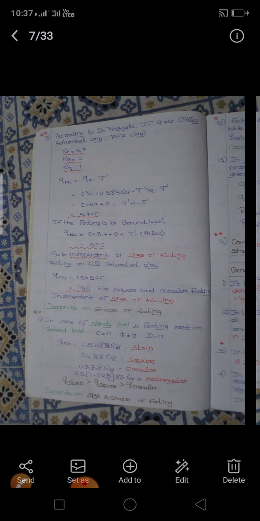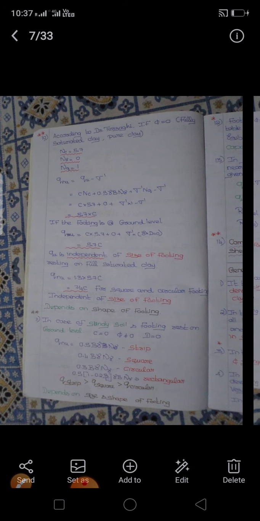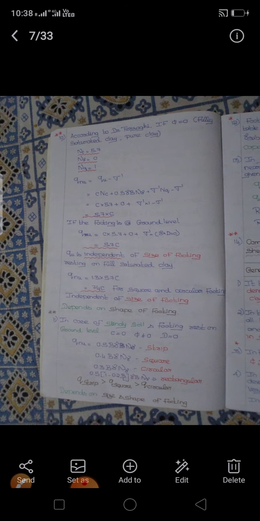So here we can easily see, if the soil is fully saturated and the foundation is a strip footing, then the formula of net ultimate bearing capacity will be equal to 5.7 c. If the value of gamma D is given, then we put the gamma dash here and find the safe bearing capacity. For net ultimate bearing capacity, the formula will be 5.7 c.